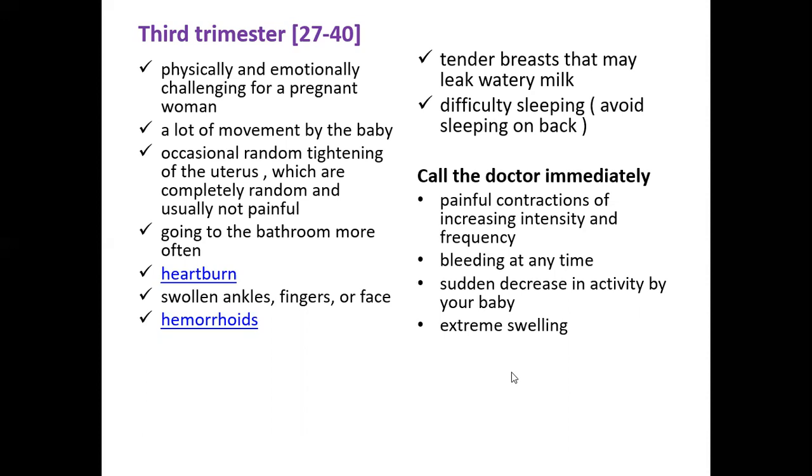If you find extreme swelling as well, then also you need to go and visit your doctor. If you find a rapid gain in weight, this is also at times common. So if a sudden change in weight has been observed, then also we recommend you to visit your doctor immediately. So these are the cases wherein you may have to go and visit your doctor, and these are the changes that you will find in your body in your third trimester.